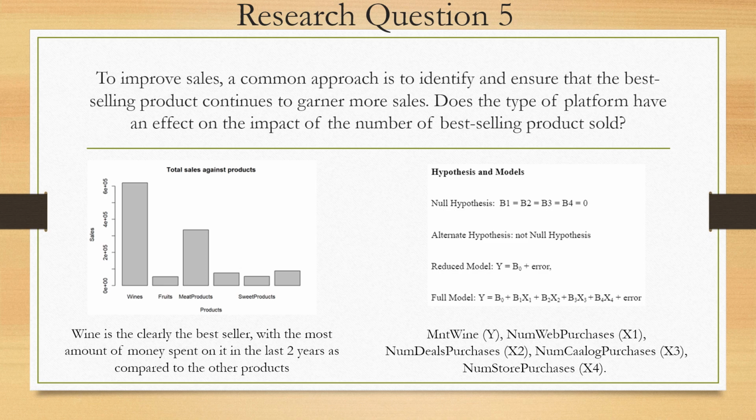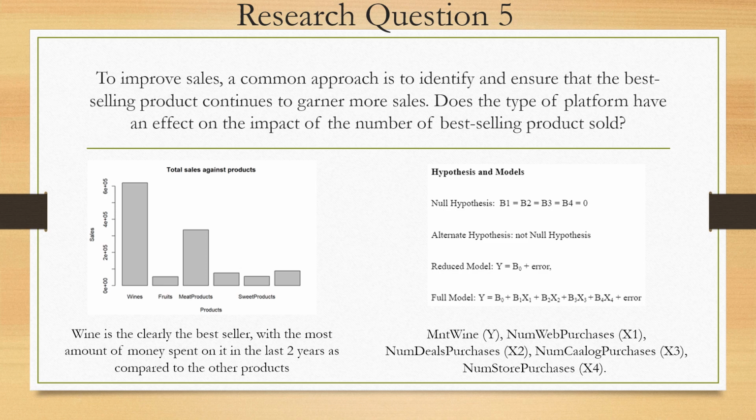So the problem statement for this question is, to improve sales, a common approach is to identify and ensure that the best-selling product continues to garner more sales. Does the type of platform have an effect on the impact of the number of best-selling products sold? So firstly, wine is clearly the best seller, with the most amount of money spent on it in the past 2 years as compared to the other products.